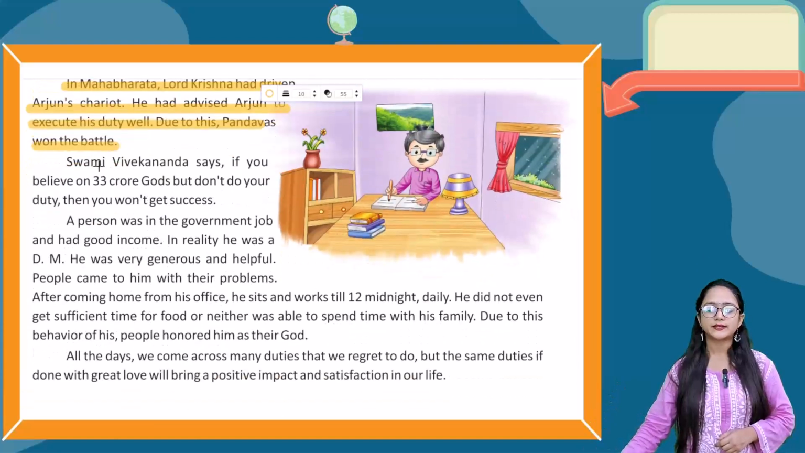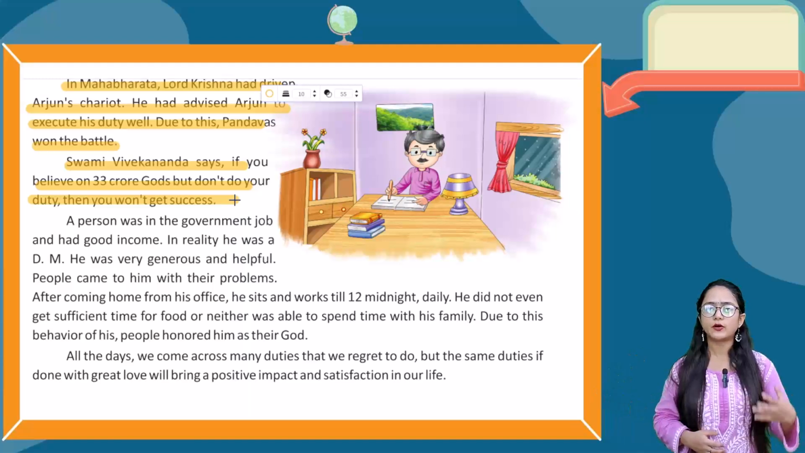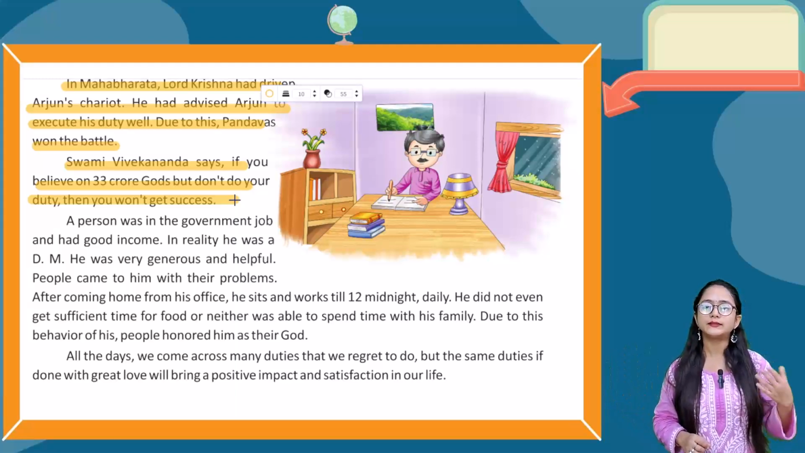Now the next thing is, Swami Vivekanand says, if you believe in 33 crore gods but don't do your duty, then you won't get success. So it is saying that if you're believing in 33 crore gods and you're not at all performing your duty, okay, then you won't get any success, because it is said, God helps those who help themselves.